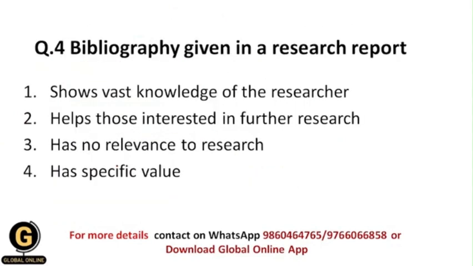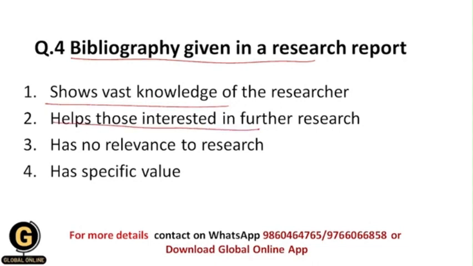Next, bibliography given in a research report shows vast knowledge of the researcher, helps those interested in further research, has no relevance to research, or has no specific value.